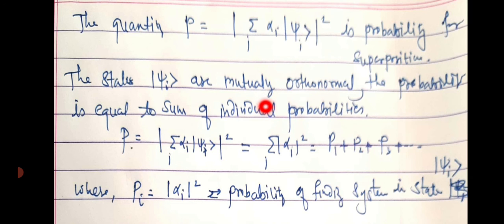So that is known as the orthogonal property, and they also satisfy orthonormality. Orthonormality means the probability is equal to the sum of individual probabilities. Mathematically this can be represented by this equation, where p i is mod alpha i square, the probability of finding the system in the state ket psi i.